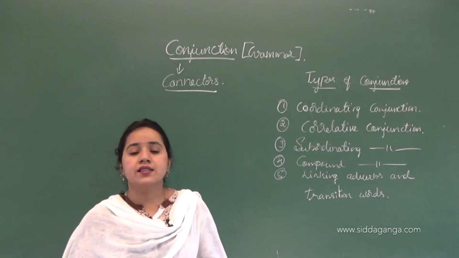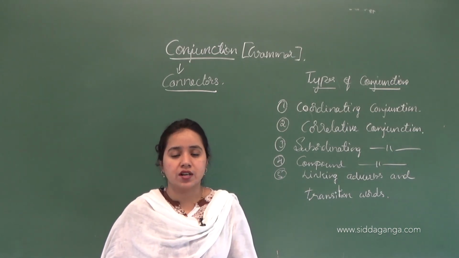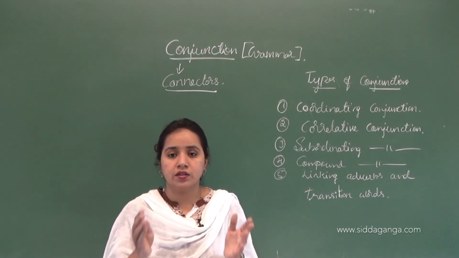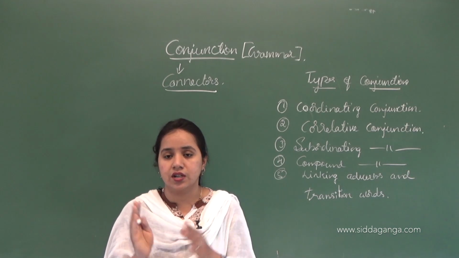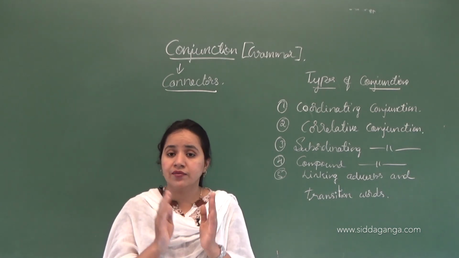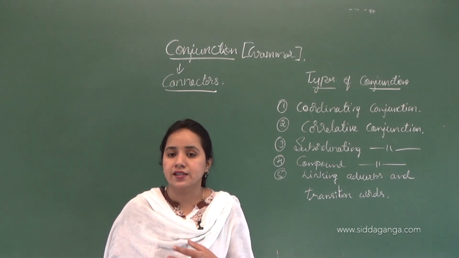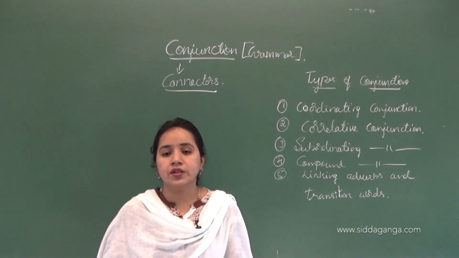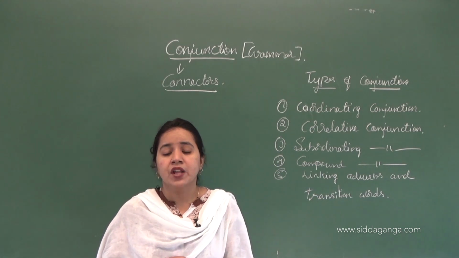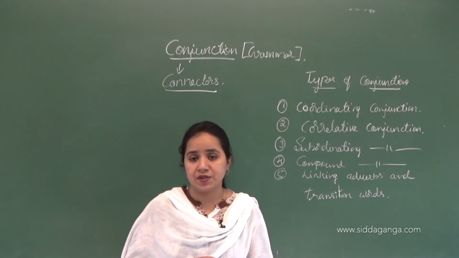Then let's see about the types of conjunction. Conjunction means there are some words which are used to join words or sentences, okay? Here we are going to learn about the different types of conjunction.